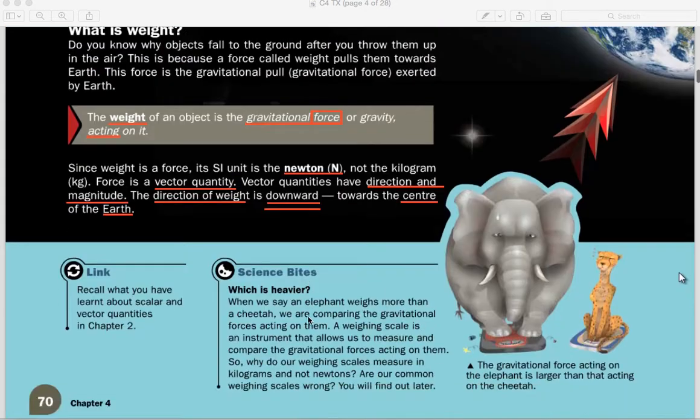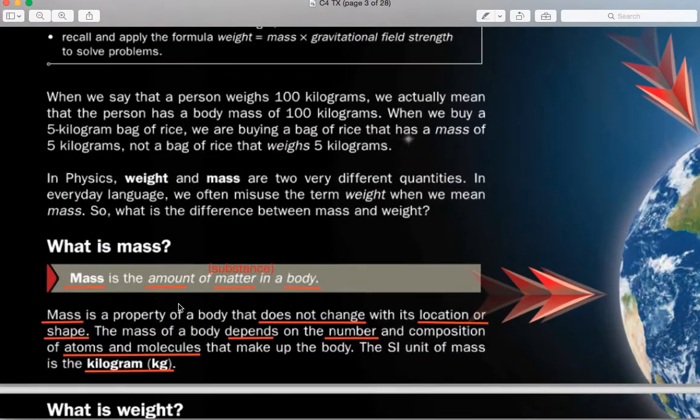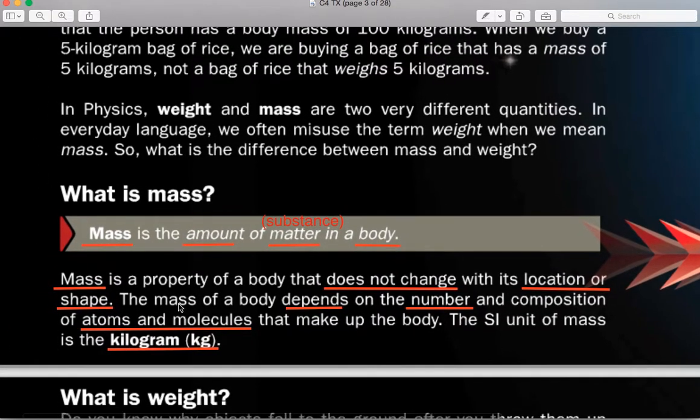Before we actually continue, let's turn to page 70 of your textbook. What is mass? Mass is basically the amount of substance or matter in the body. Do highlight these words. Matter means anything that is substance. Substance is made out of atoms and molecules. So mass does not change with its location or shape. It depends on the number of atoms or molecules inside that object or body. And the SI unit for mass is the kilogram.